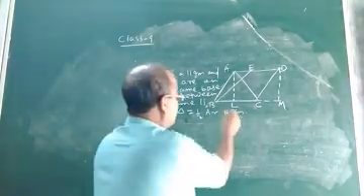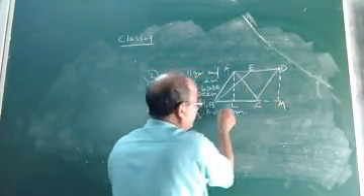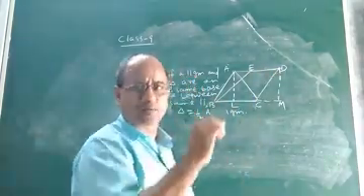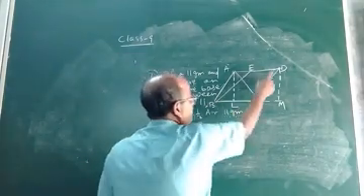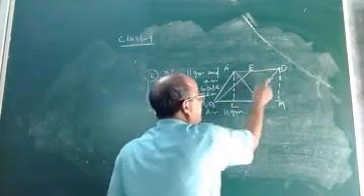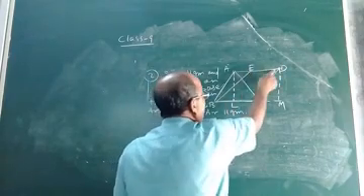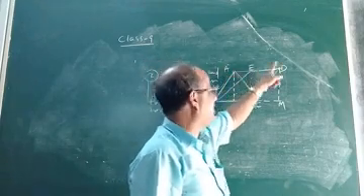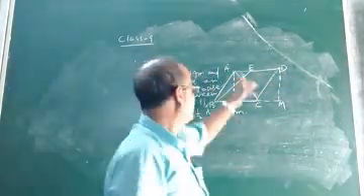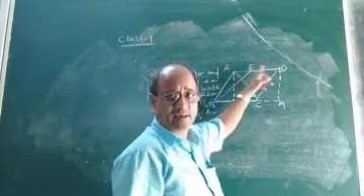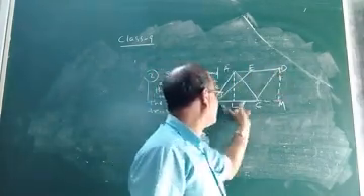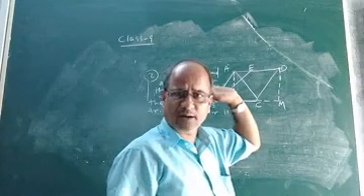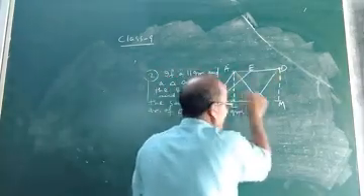So which are the two parallels? The two parallels are BC and DE, because if BCDE is a parallelogram, then their opposite sides are parallel. So BC must be parallel to DE, and as BC is parallel to DE, BC will also be parallel to AD. Why? Because the points A, E and D are collinear, and ED is parallel to BC, because BCDE is a parallelogram. So no doubt AD will be parallel to BC.